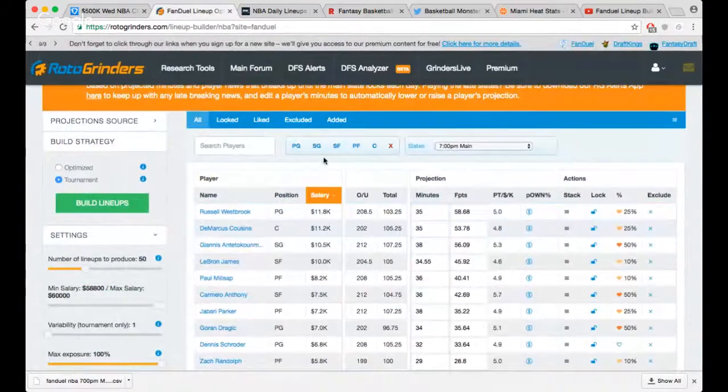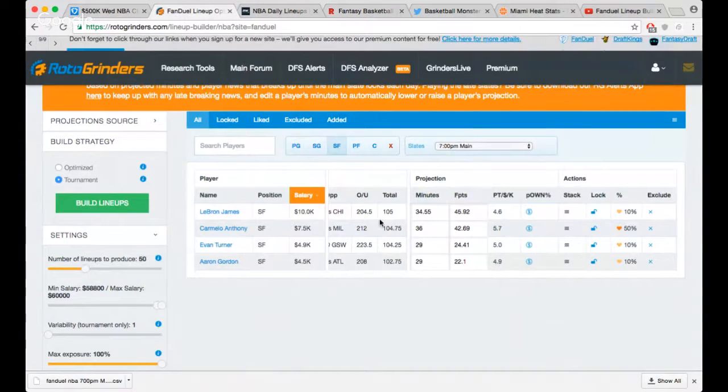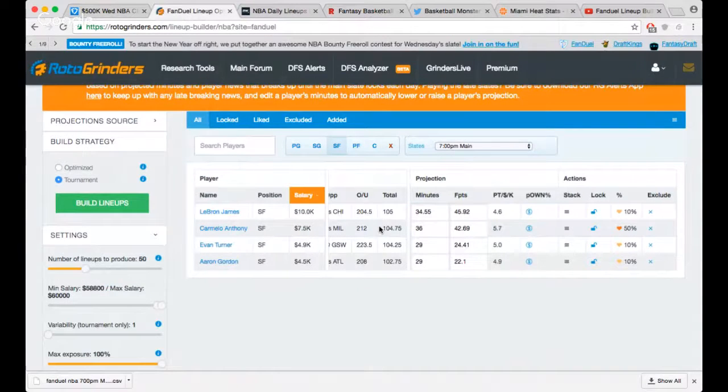Where is Melo? Let me go to Melo so I can see his team's projected score. So the Knicks are projected to score 104. Around 104, you could just round that off to 105. So maybe there's some scoring to go around there. Brogdon's a pretty good defender, so that might take people off of D Rose. So a lot of usage is gonna go to Melo. Of course, we like Melo today.